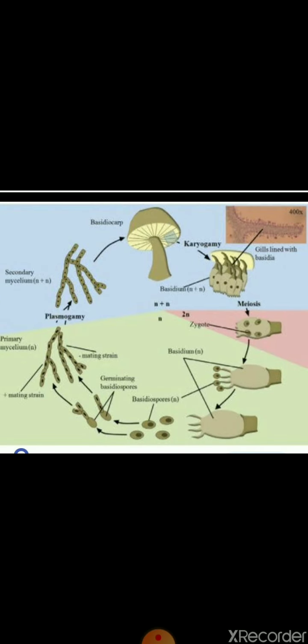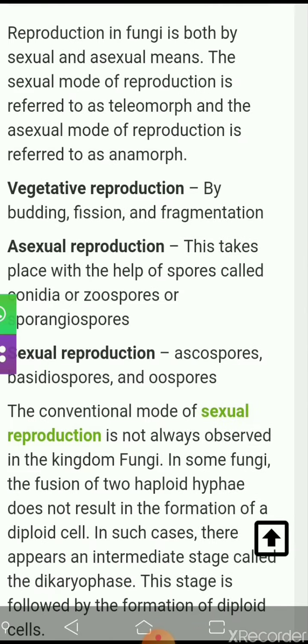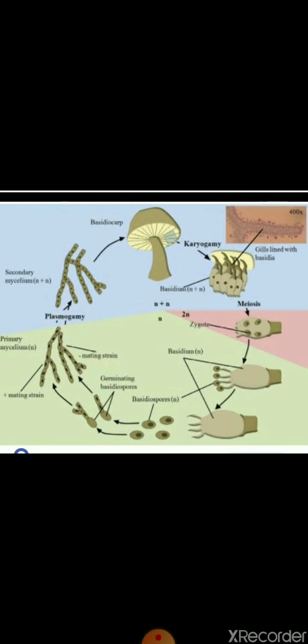So see here, this is shown. First plasmogamy, then karyogamy, and after plasmogamy, for some time the nuclei are not fused, and this condition is called the dikaryotic phase, dikaryon. After that karyogamy, meaning fusion of nuclei, takes place, giving the diploid condition.